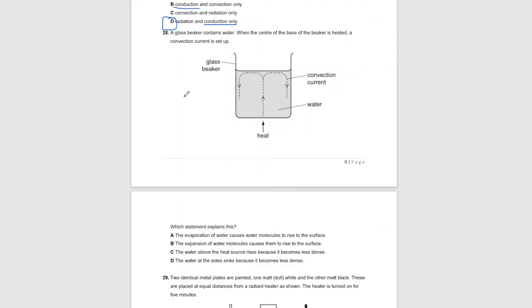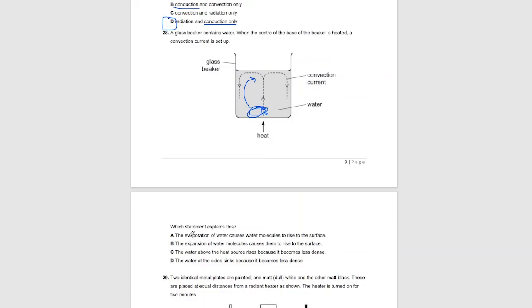Moving on to question 28. A glass beaker contains water. When the center of the base of the beaker is heated, a convection current is set up. Which statement explains this? A convection current happens because the density changes. The water molecules at the bottom get heated up and the density decreases, so they rise, and the colder fluid sinks to the bottom, and that's how a convection current is set up.